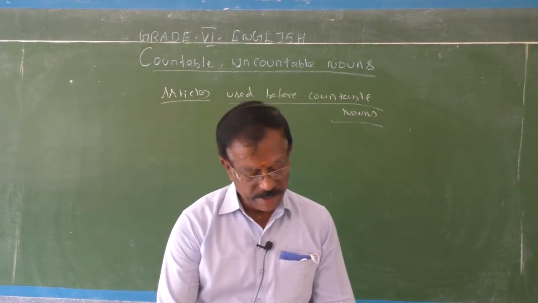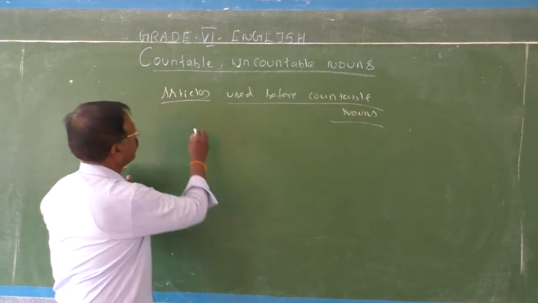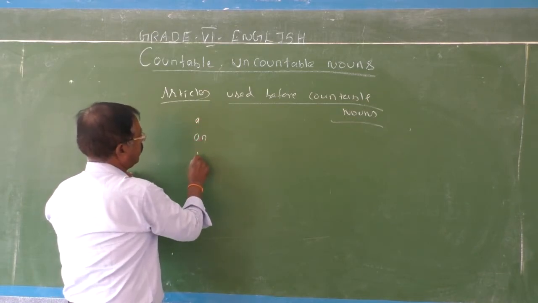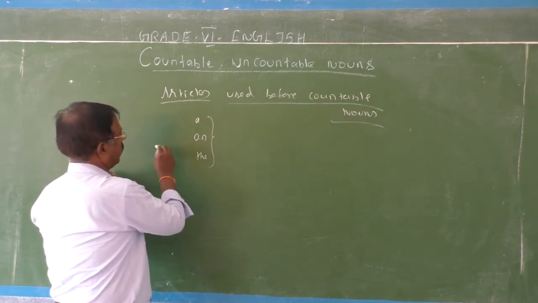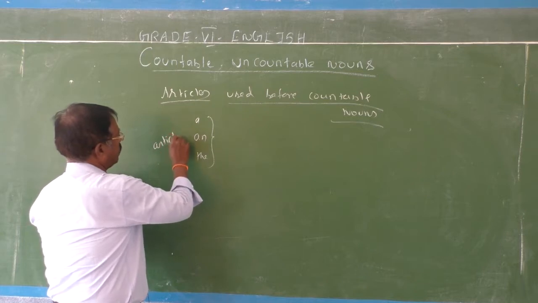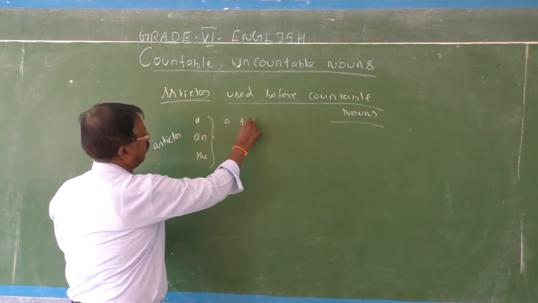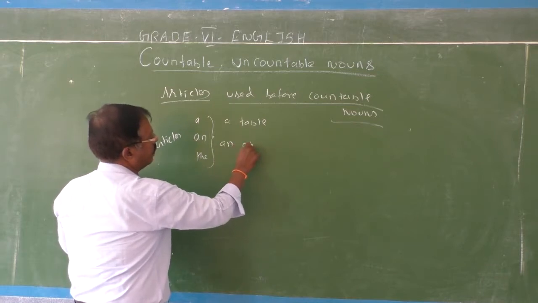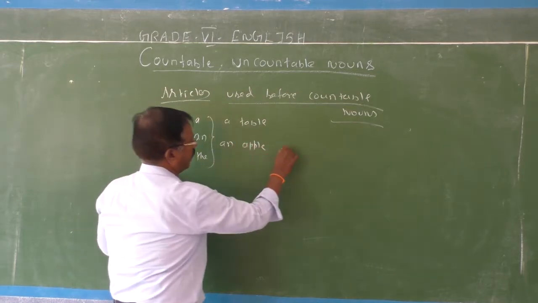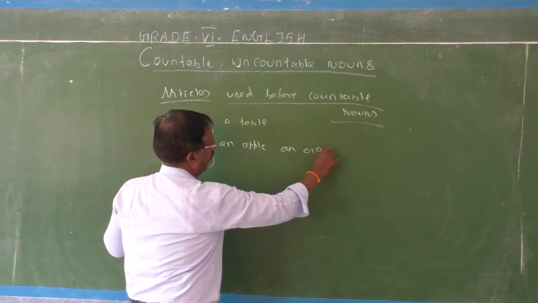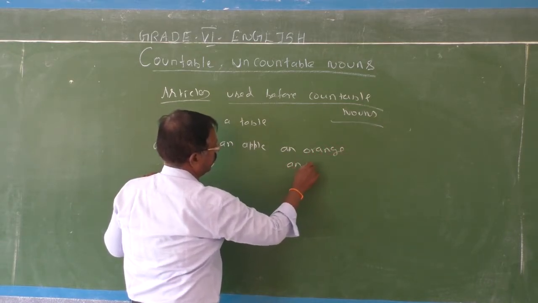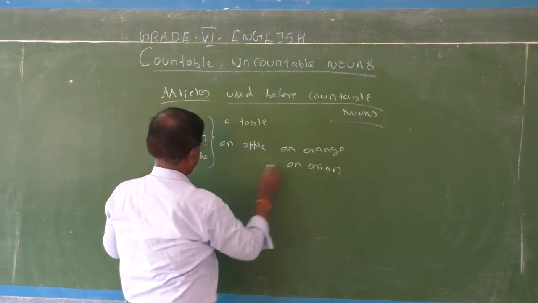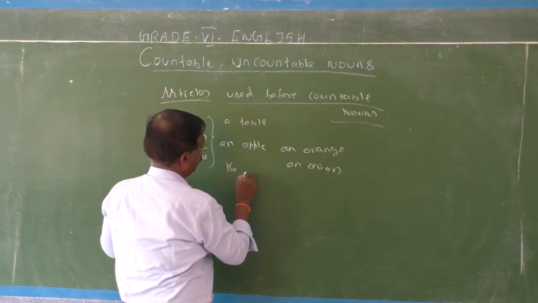Okay, fine, children. See, a table: a and the. They are articles. A table, an apple, an orange, an onion, the.